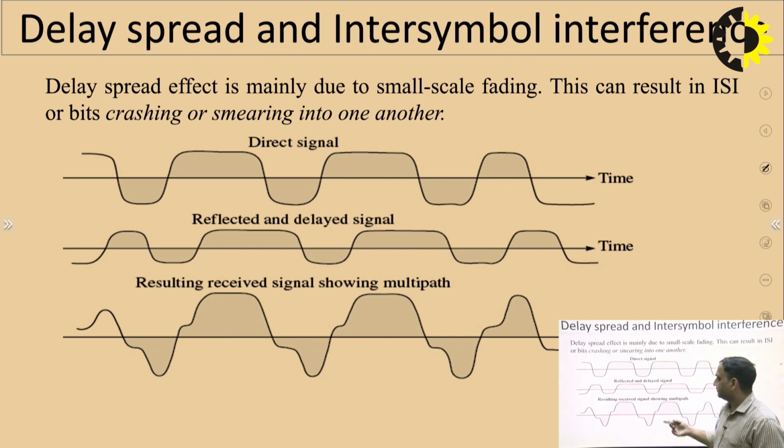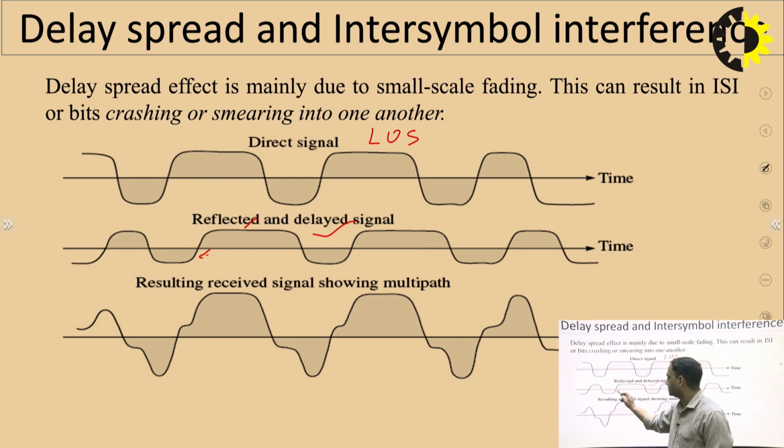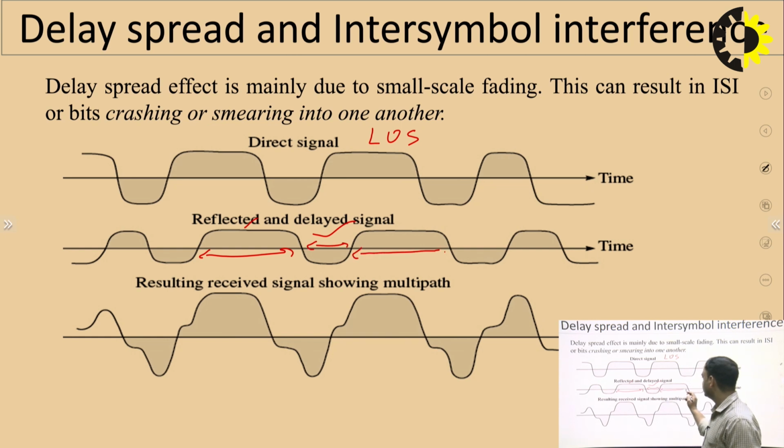When the direct signal, the LOS, or the NLOS signals are coming, like if this is a direct signal, which is the LOS, when the transmitter and receiver are in line of sight. The second signal can come from a reflected or delayed version of the same signal. In that case some widths of the signal will increase and some will reduce, so the signals are spreading.